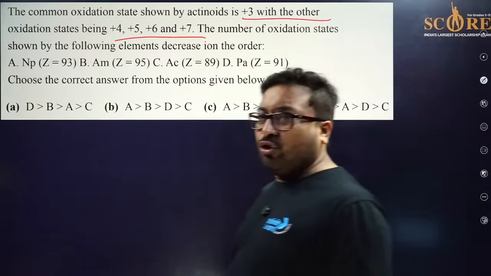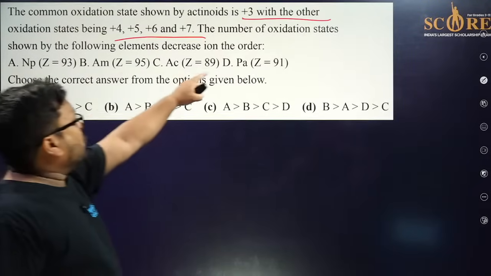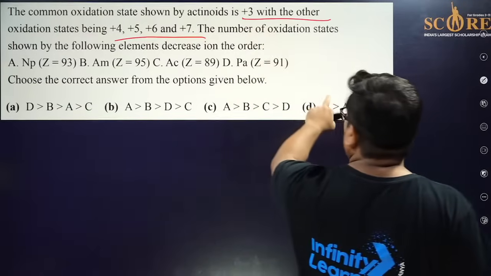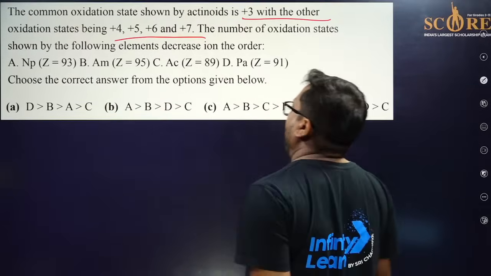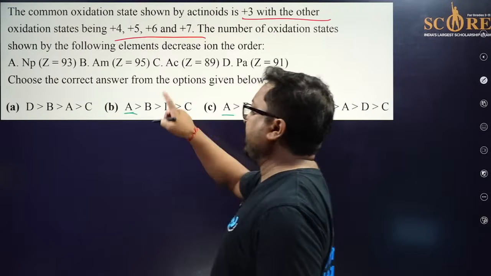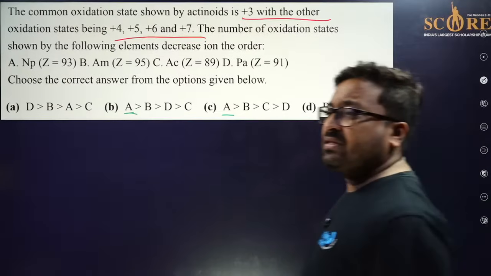Try to find whether D should show the highest variable oxidation state, or B or A, because two options are claiming A should be the highest. So please take your time. What should be the answer?